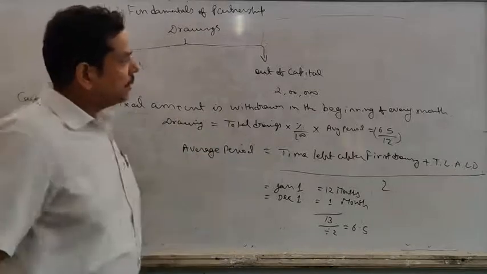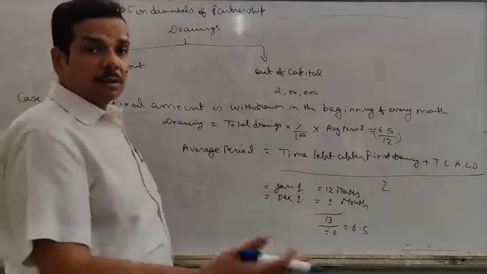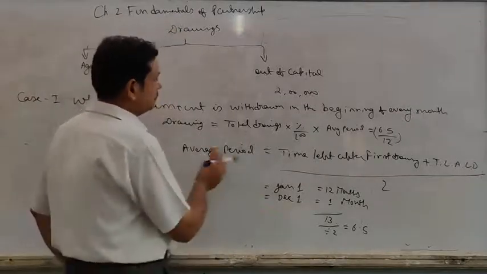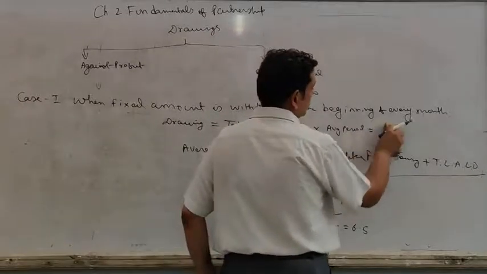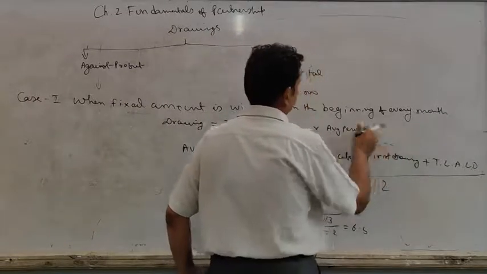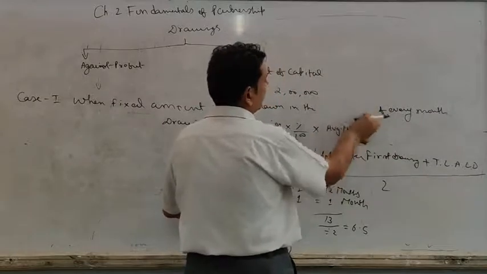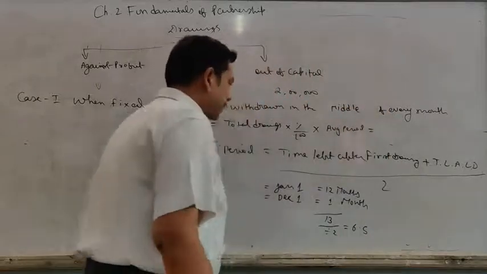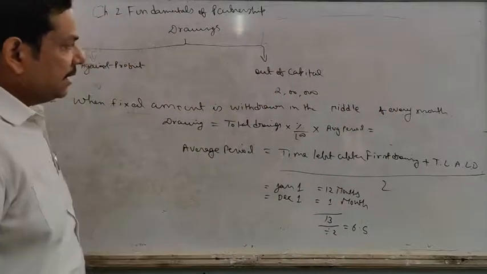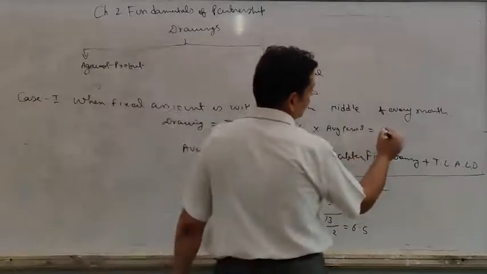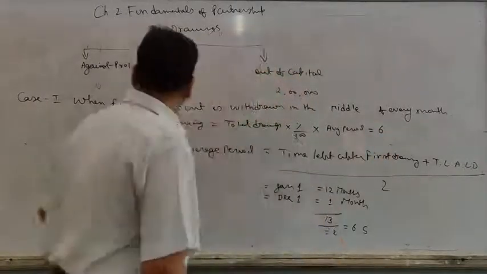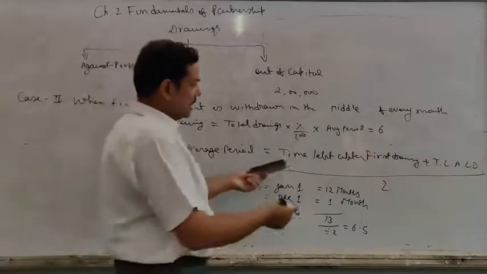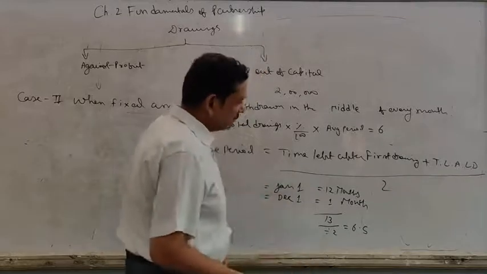Now this is just for the beginning of every month. Now the question arises in case 2, middle of every month. In place of beginning, what we are going to do is the middle of every month. So again average period will be different. So the average period we are going to take over here is 6 months under case 2. Clear? So see our formula of average period, time left after first drawing.